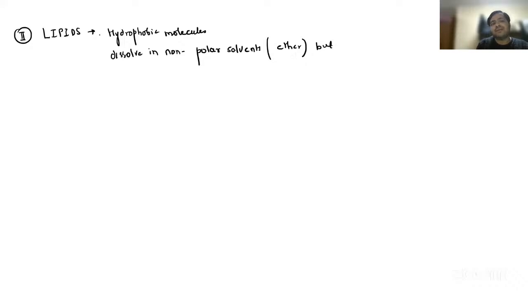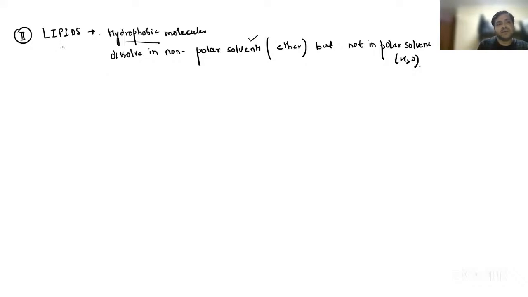But as I said, they are hydrophobic molecules, right? So remember, they dissolve in non-polar solvents, but not in polar solvents like water. That is something you have to remember. They do not dissolve in polar solvents like water, but they can dissolve in non-polar solvents such as ether or chloroform, right? So remember, we have different lipids in our body.